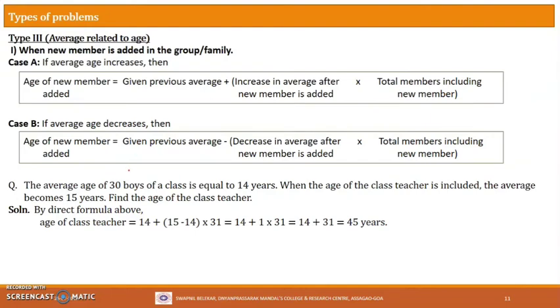So earlier how many members were there? 30, but after addition of new member, how much has it become? 31. So it is 31, right? So you see between these two there is a multiplication operation there, and here there is addition. So first we have to simplify this. So this 14 as it is, 15 minus 14 is 1, 1 into 31 is 31, 31 plus 14 is 45 years. So age of the class teacher will be 45 years. Alright, let's see the next.